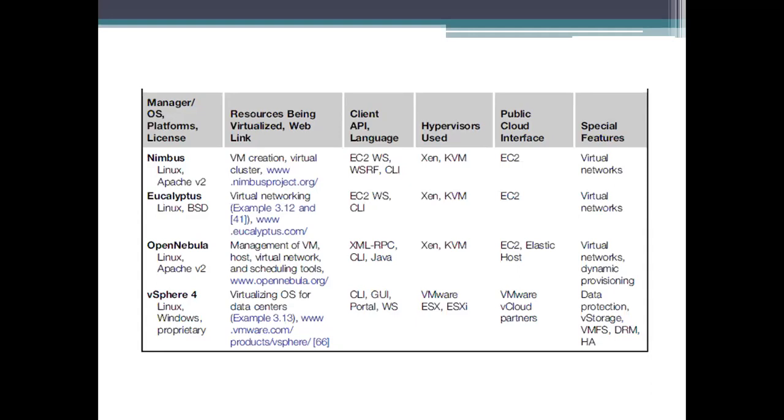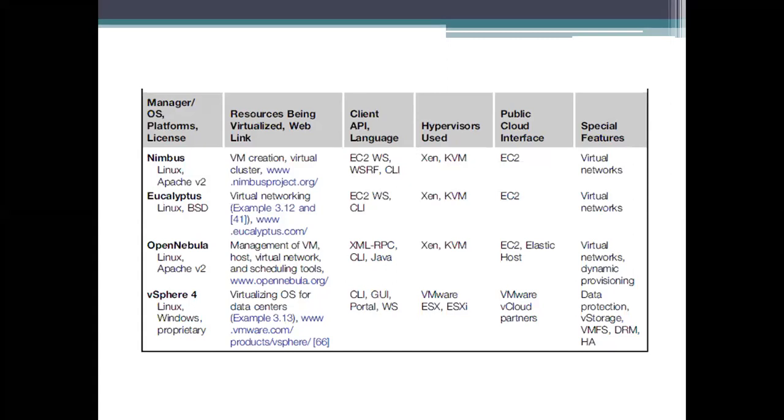Here, the first three, Nimbus, Eucalyptus, and OpenNebula, are open source software, and they are available to the public, not restricted to one area or one environment. These are the names of these cloud environments, the software systems you are using.